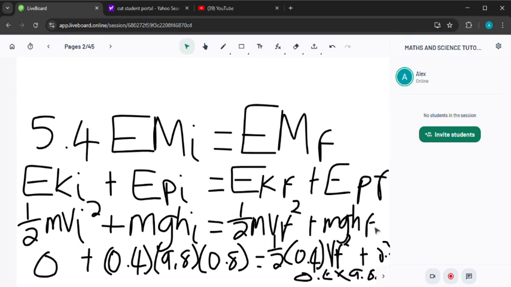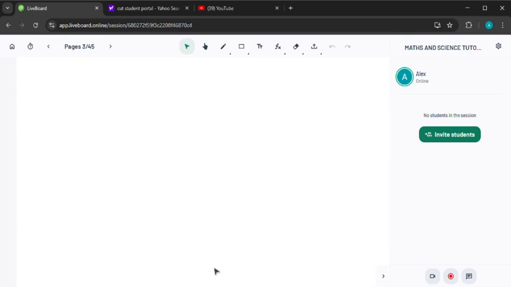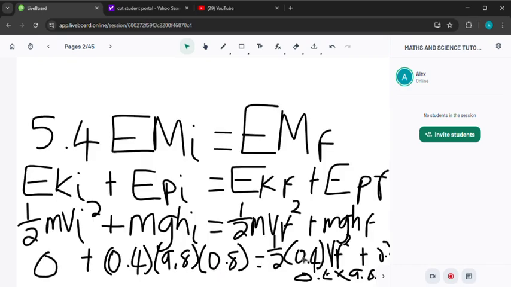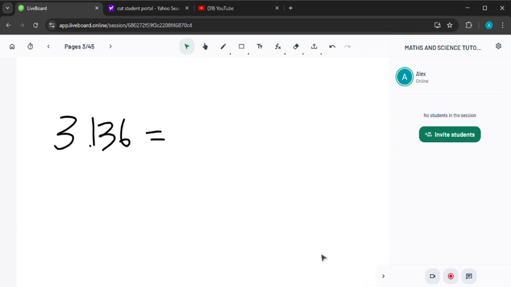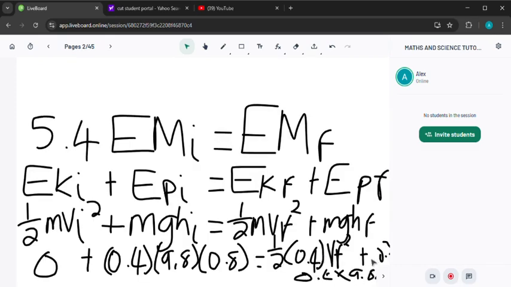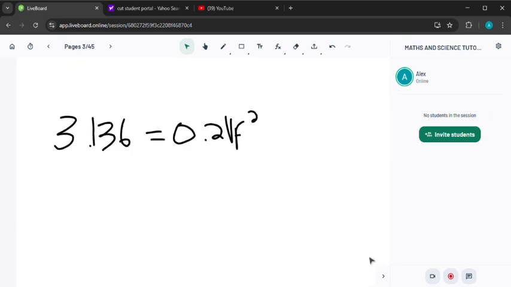So let's do our calculations. 0,4 multiplied by 9,8 multiplied by 0,8 is going to give us 3,136, which is equal to half multiplied by 0,4 multiplied by vf squared, which gives 0,2 vf squared, and then 0,4 multiplied by 9,8 multiplied by 0,3 is going to give you 1,176.